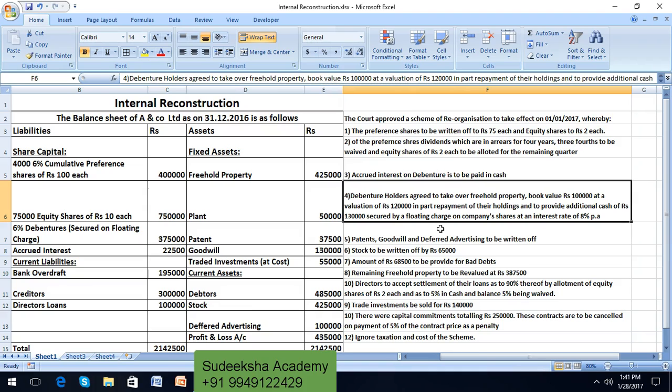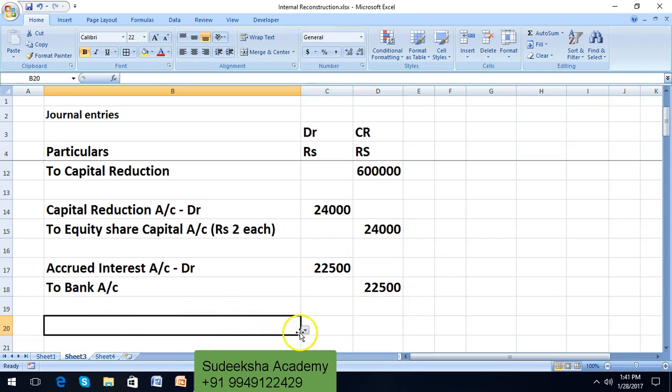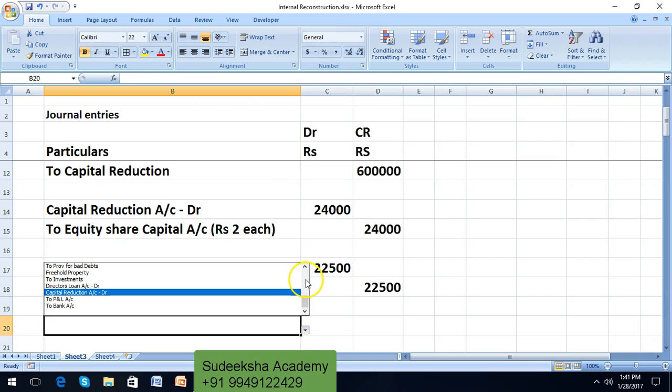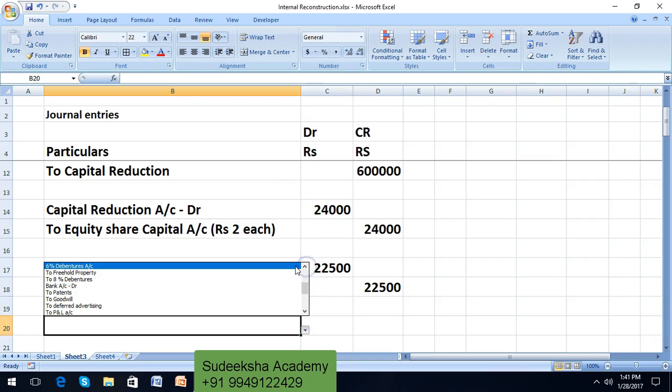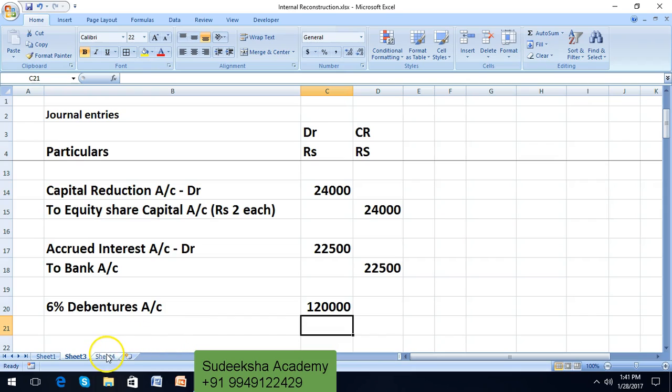So debenture holders are agreeing to take over freehold property. The book value of the freehold property is 1 lakh, but they are agreeing to take at a valuation of rupees 1,20,000. So that means debenture holders, 6% debentures, their liability is getting settled to the extent of 1,20,000.